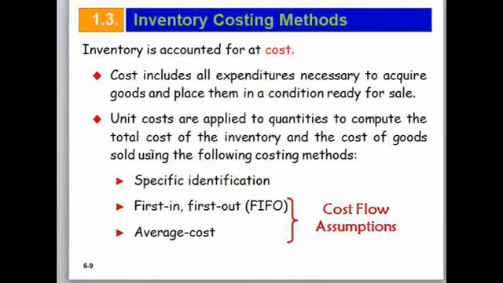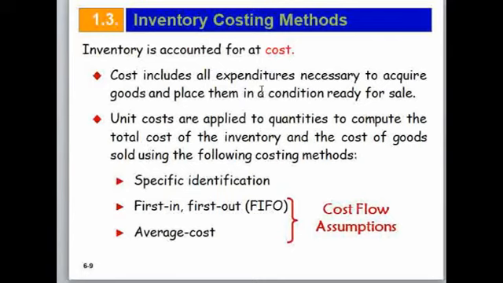So in order to determine the cost of each inventory, a company can use different methods to determine the balance of the quantity of inventory with their costs to arrive at the total cost. So in counting inventory at cost, that means cost includes all expenditure necessary to acquire goods and place them in a condition ready for use. That means once the inventory is purchased, we should include all costs necessary to acquire and get ready for use the